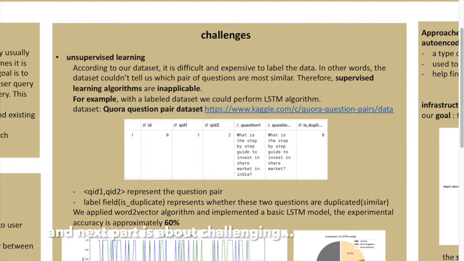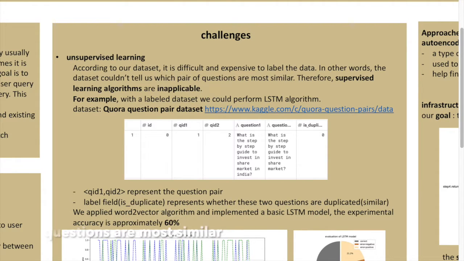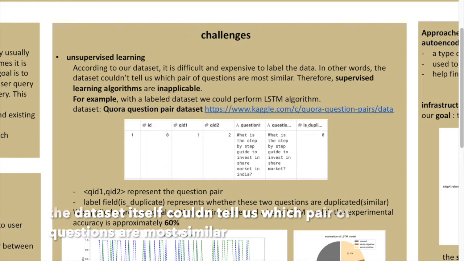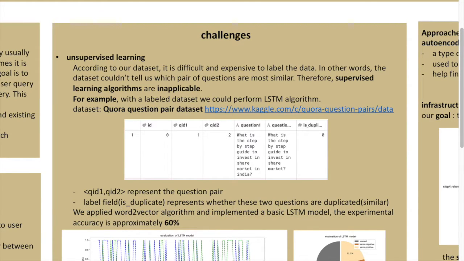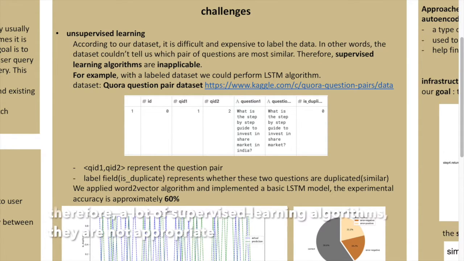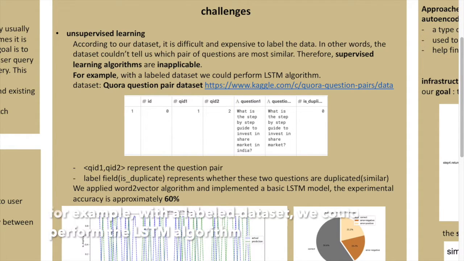Firstly, according to our dataset, it's very difficult and expensive to label the data. So the dataset itself couldn't tell us which pairs of questions are most similar. Therefore, a lot of supervised learning algorithms are not appropriate.